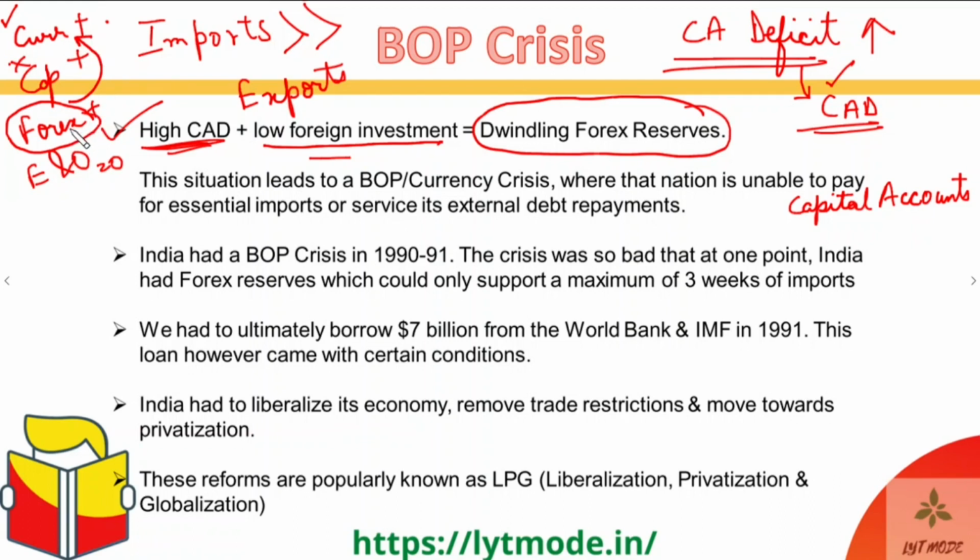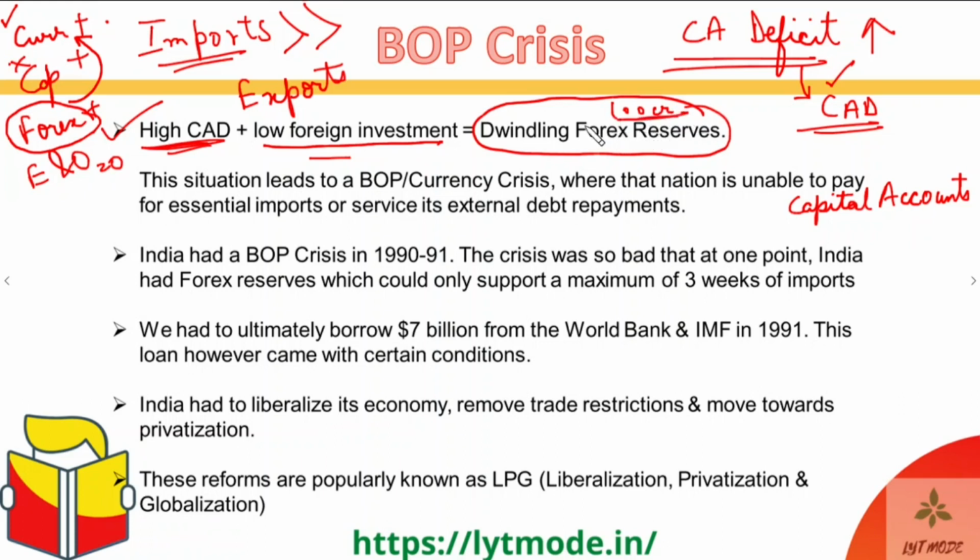And once the forex reserves start falling, then we will have very less amount of money to cover our imports as the days start passing by, right? So let's say that every day we start losing 10 crores from the forex reserves for the imports that we need. Then after 10 days, 100 crores would be the reduction in the forex reserves, right?